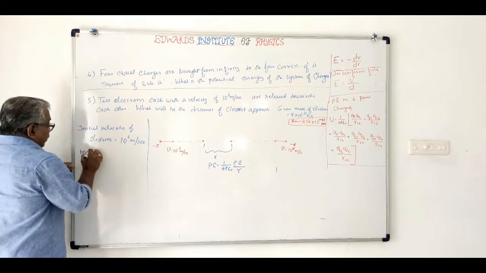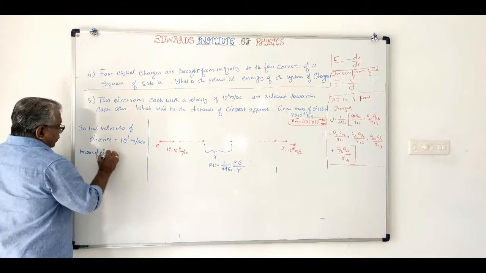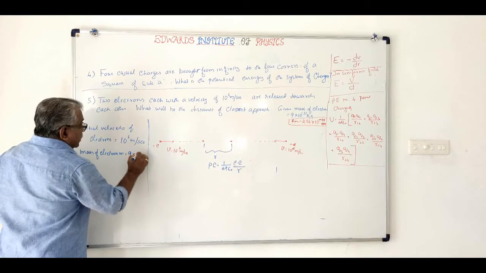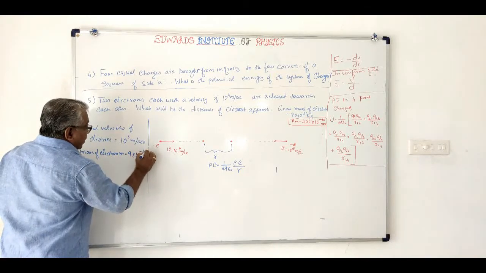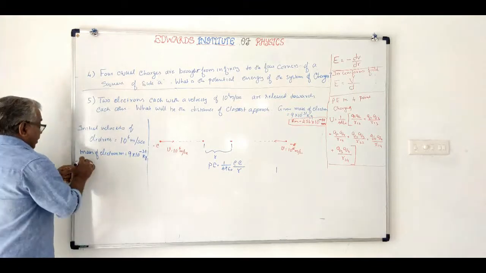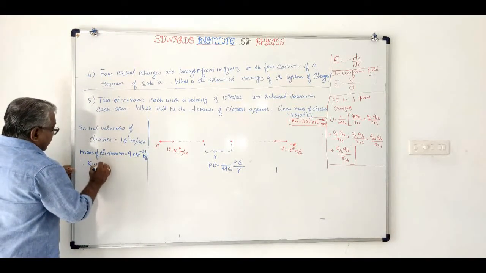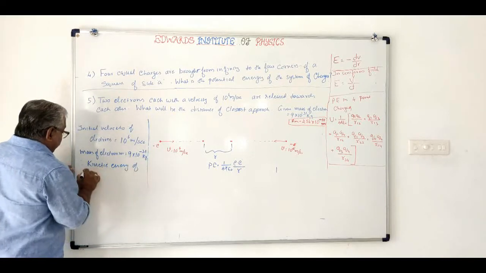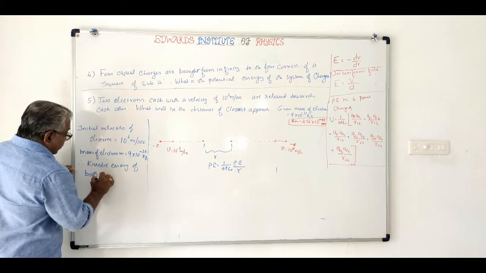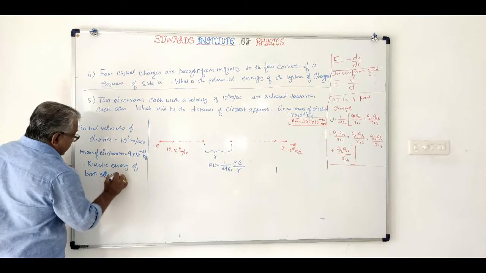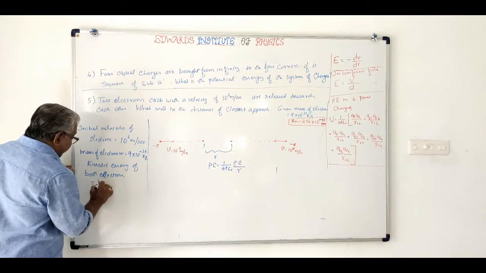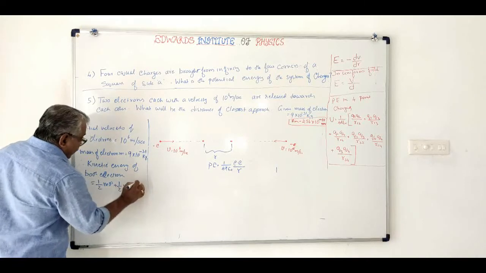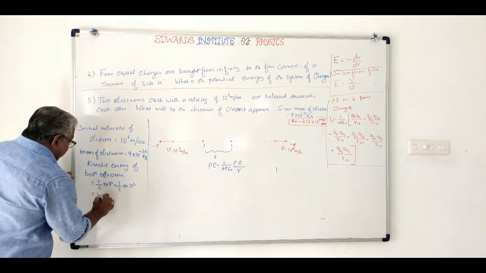What is its kinetic energy? So mass of electron m is equal to 9 into 10 raised to minus 31 kilogram. Therefore the kinetic energy of both electrons will be equal to half mv square plus half mv square, and that will be equal to mv square.